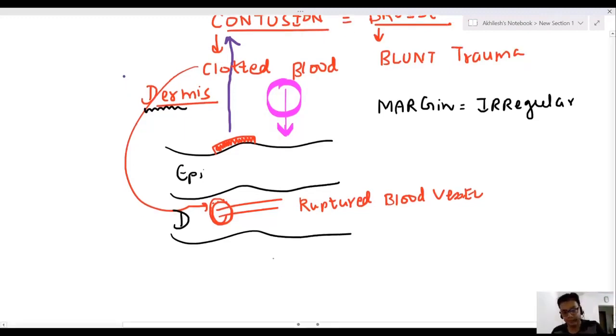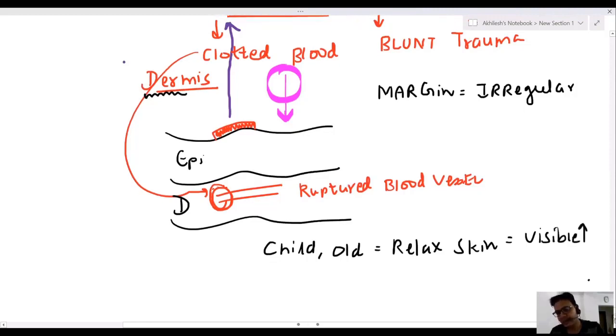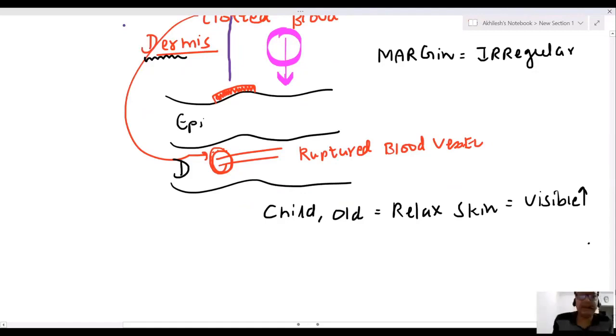Now, sir, in children and in old persons, we have relaxed skin. So bruises are very easily visible. In children and in old persons we have relaxed skin, that's why bruises are very easily visible. Same thing in the face: relaxed skin, bruises are very easily visible.